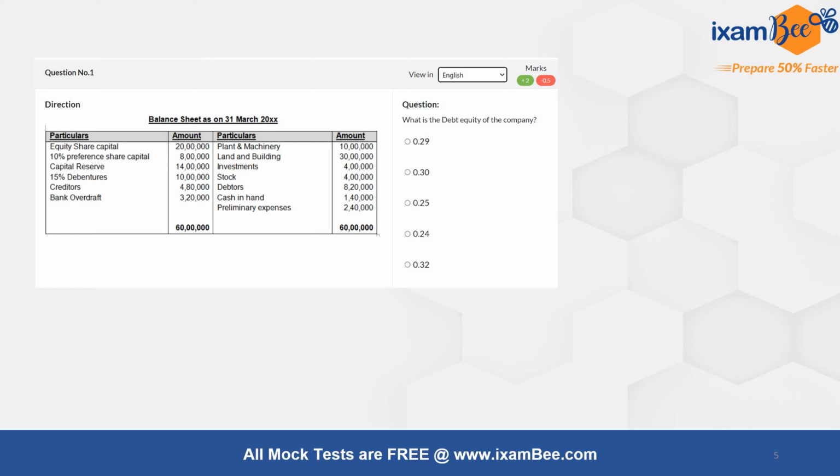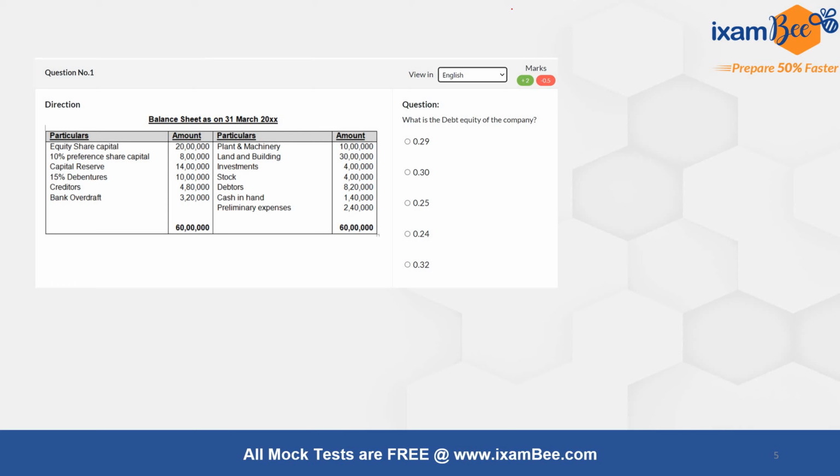The first question is a numerical based on ratios, where you have been given the balance sheet with information related to equity, preference shares, capital reserve, debentures, creditors and bank overdraft as the liabilities and capital. And on the asset side, you have been given information related to plant and machinery, land and building, investments, stock, debtors, cash in hand and preliminary expenses. Based on this information, you have to calculate the debt equity of the company.